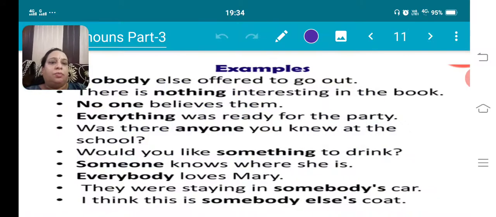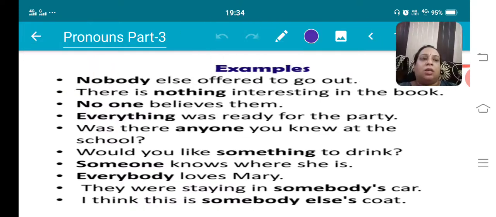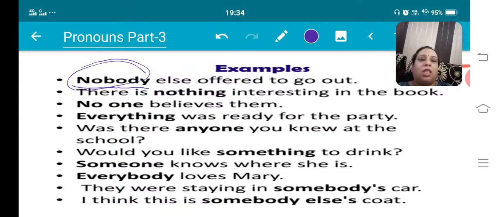Next, let's see examples of indefinite pronouns. Nobody else offered to go out. So what is this? Nobody is referring to a person. So it is what? Indefinite pronoun. There is nothing interesting in the book. Here it is nothing, thing, so this we are telling to a thing. No one believes them. No one is referring to a person. And in the next sentence it is everything.